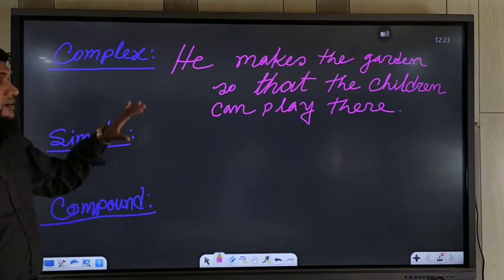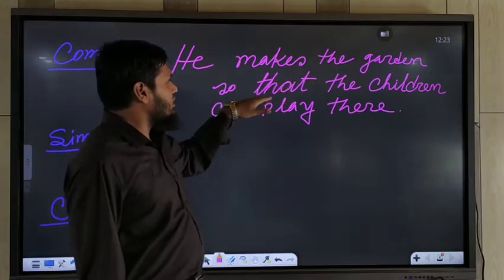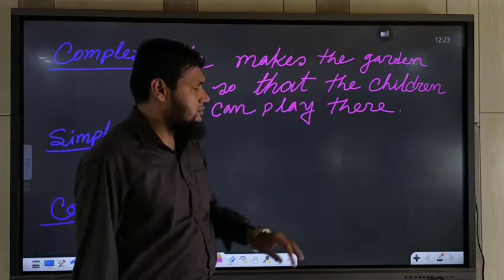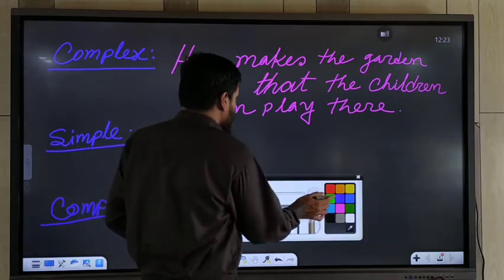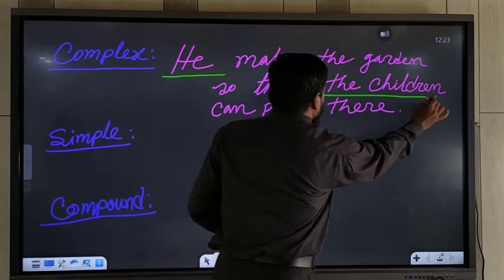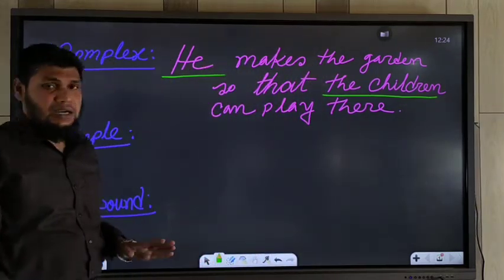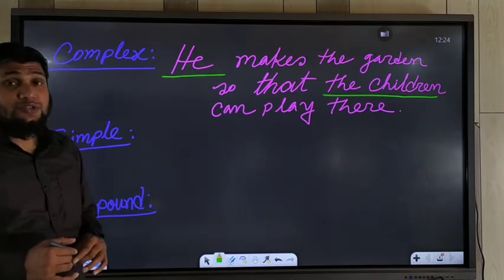My dear students, now follow the example. He makes the garden so that the children can play there. So who are the subject of these clauses? He and the children. So subjects are different. So what will you do then?